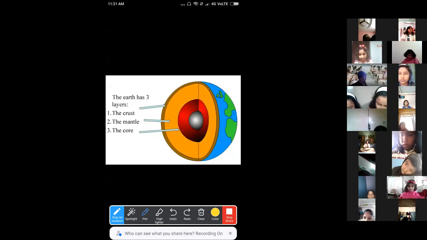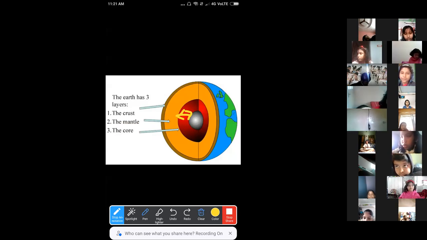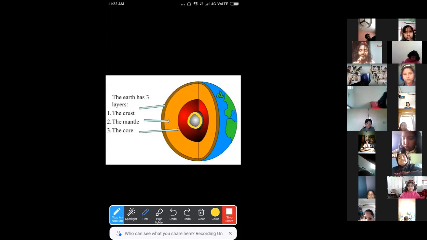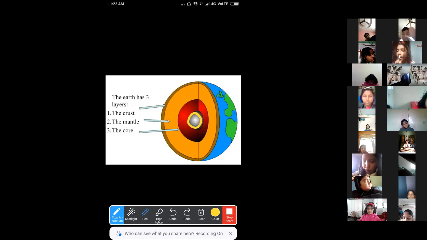One is the outer core. In this picture, you can see that it is indicated with red color. That is called the outer core, and then the inner core. At the center, there is the inner core. So this is how there are three basic layers, and you can also write 4 layers. Whether you write 3 layers or 4 layers, always mention the names of the layers within brackets. If you write 3 layers, it will also be a correct answer. If you write 4 layers, then mention the names as outer core and inner core.